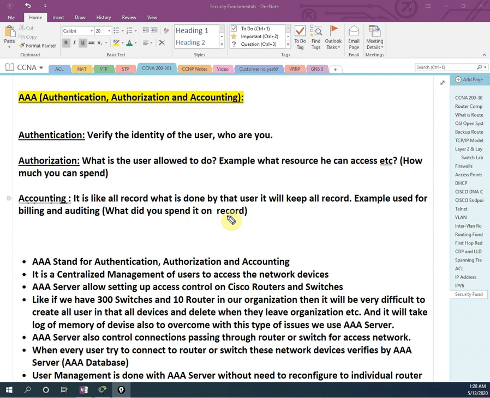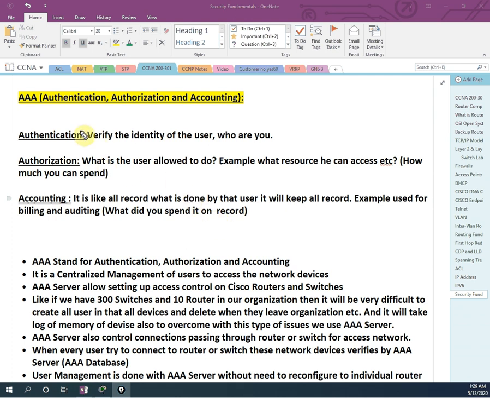Now, for example, imagine in your organization you have 300 switches, 15 or 20 routers, and a new employee joins your organization. He accesses the switch, does something wrong or something right, or he leaves the organization. Later, when you are checking, you don't know who deleted the configuration. If you check, you don't have any record.